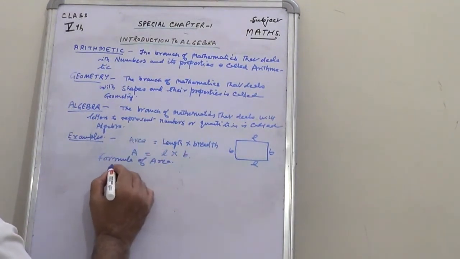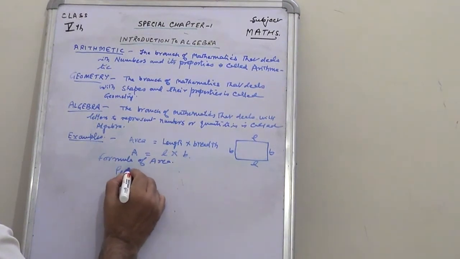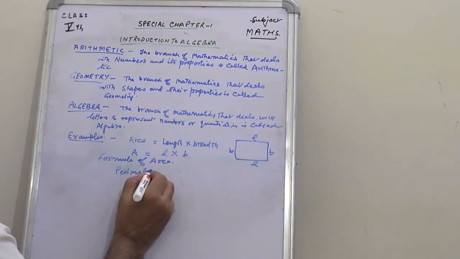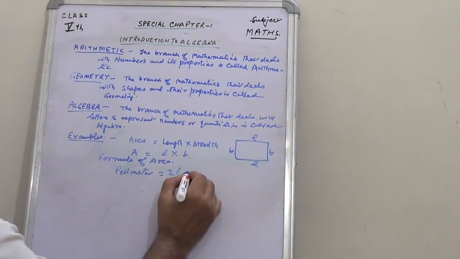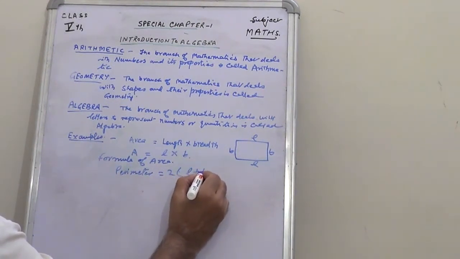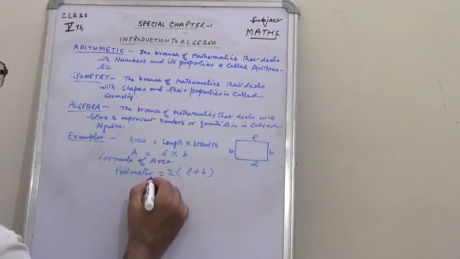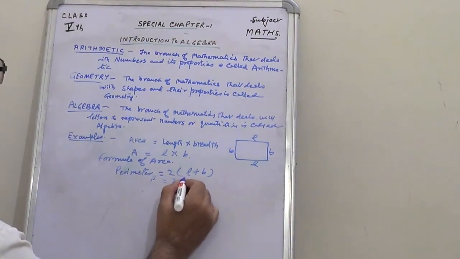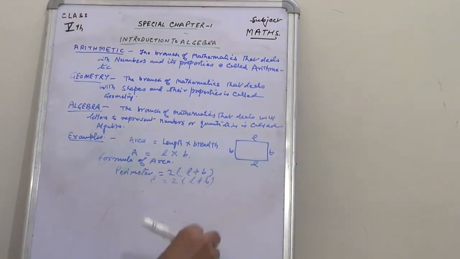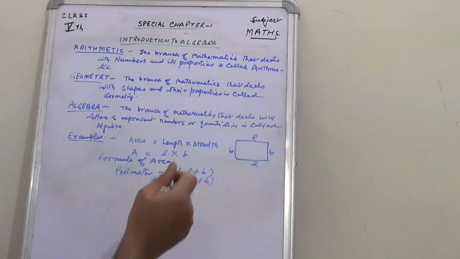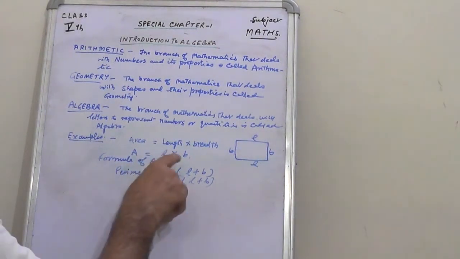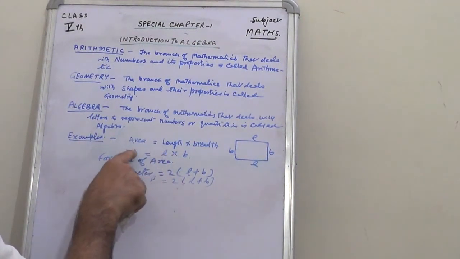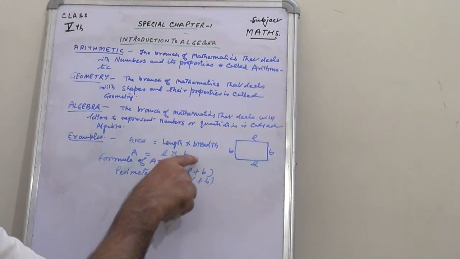For perimeter, we were using, in the same example, P is equal to 2 into L plus B. Children, now we are not using any numbers, not 10, 5, 2, 3 or 6.